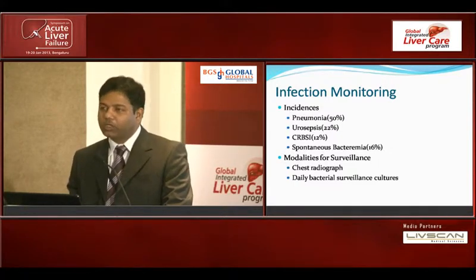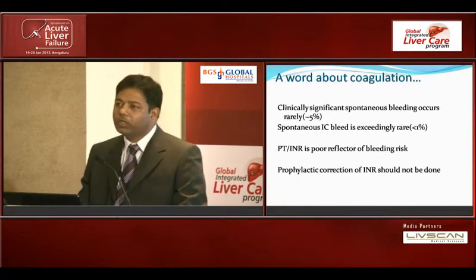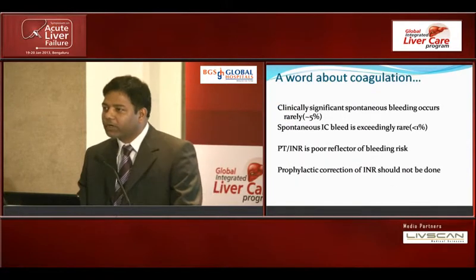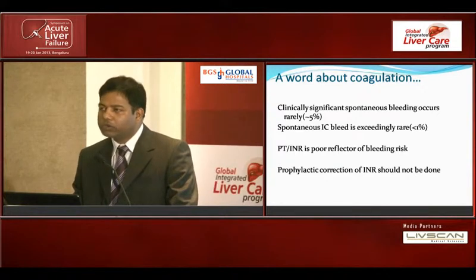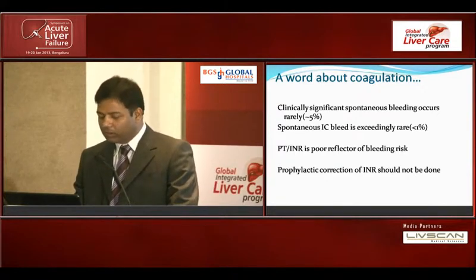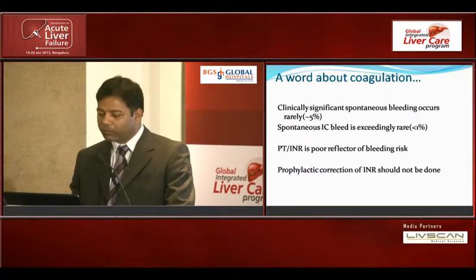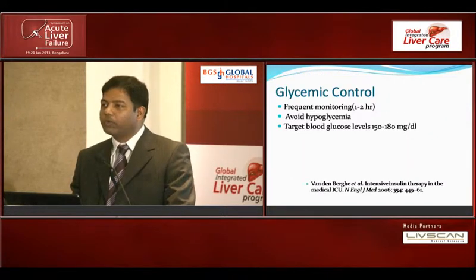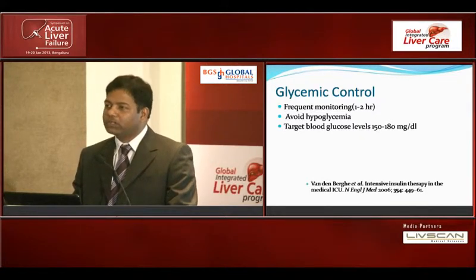And a word about coagulation. INR is just one side of the picture. We should always look at the anticoagulation factors, and a global picture of coagulation should be seen. Probably TEG is a good monitoring tool for looking at the coagulogram in these patients. And we should avoid hypoglycemia and maintain moderate glucose levels. And these studies are there to support this moderate glucose level. Thank you.